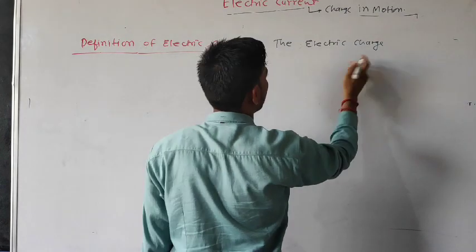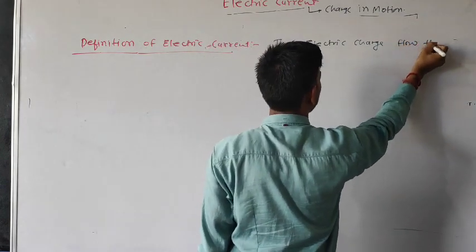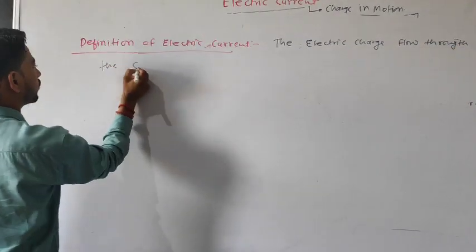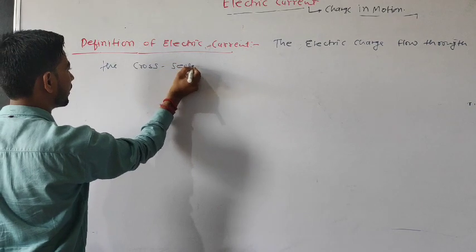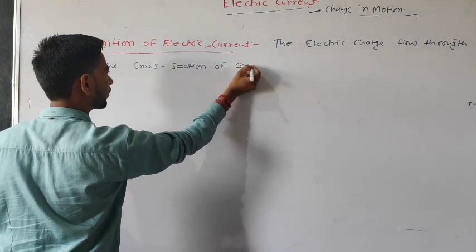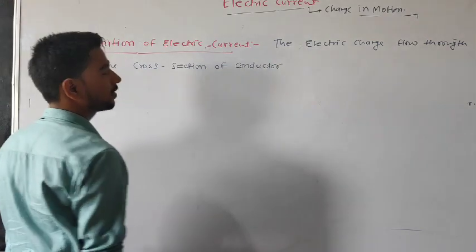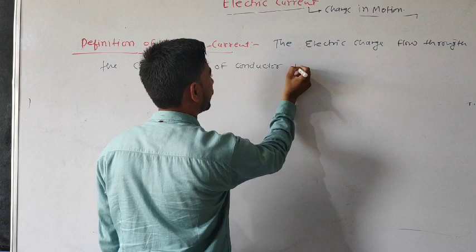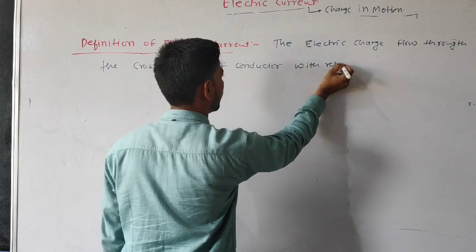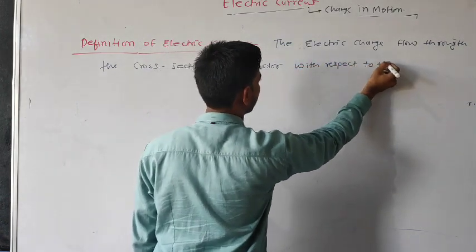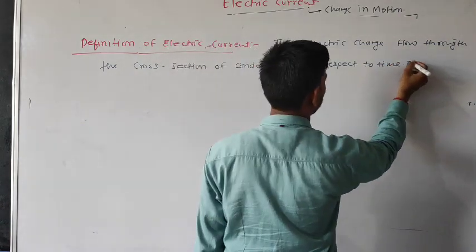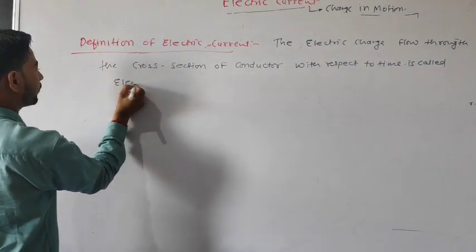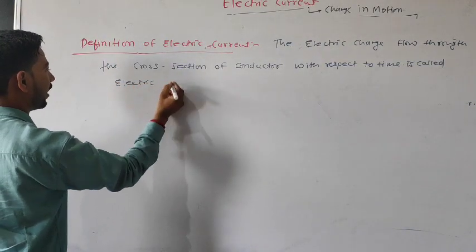You can say electric charge flow through the cross section of a conductor with respect to time is called electric current. Always remember.